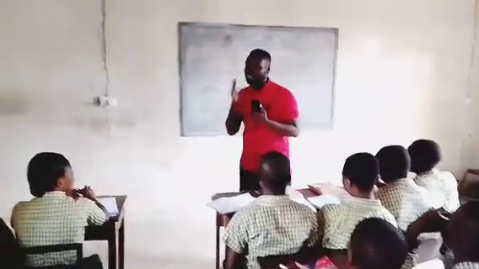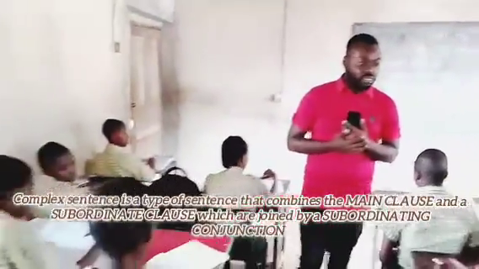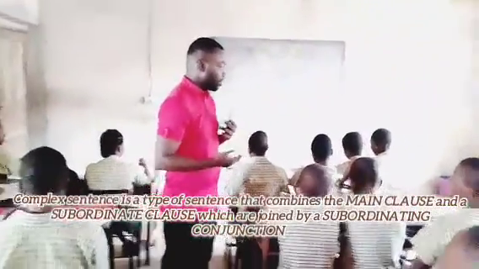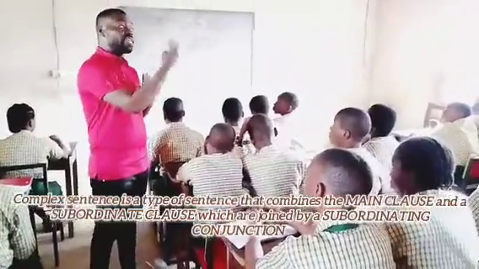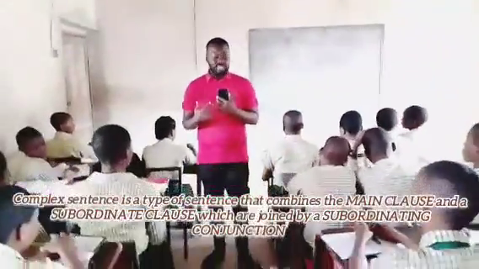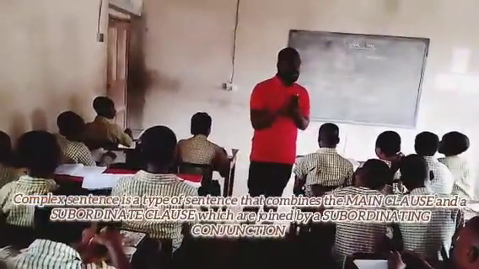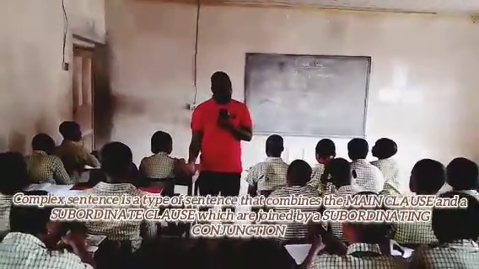Now, we move to the next type of sentence, which is called a complex sentence. Everybody say complex sentence. Now, what is a complex sentence? I will explain now. A complex sentence is a type of sentence that, this time around, has two ideas, but the difference is that it is joined by a subordinating conjunction. That simply means in this type of sentence, we have one main clause and one subordinate clause.